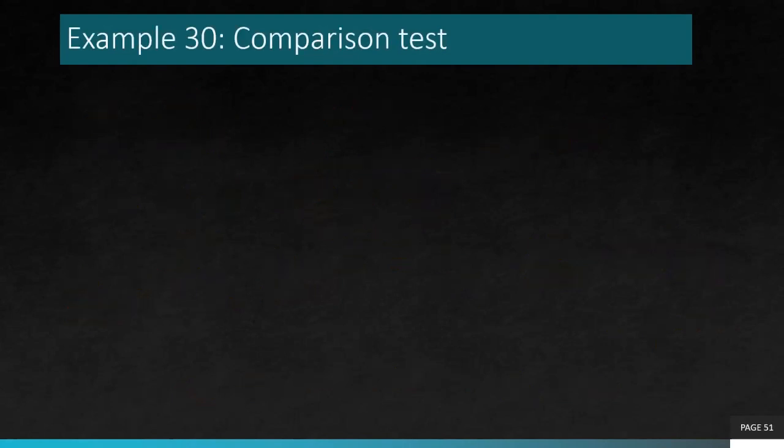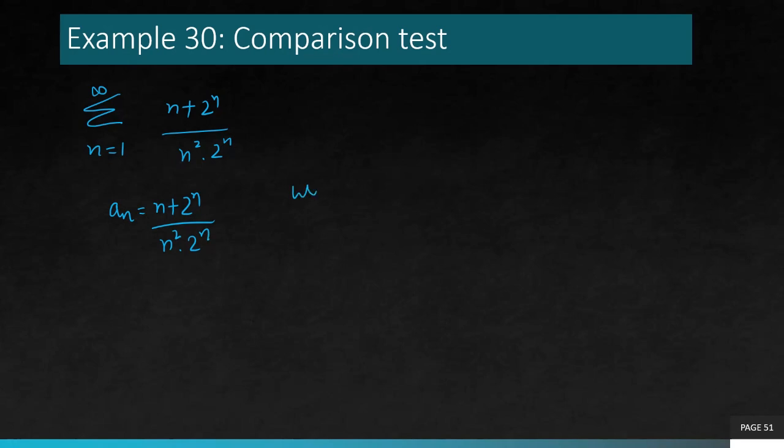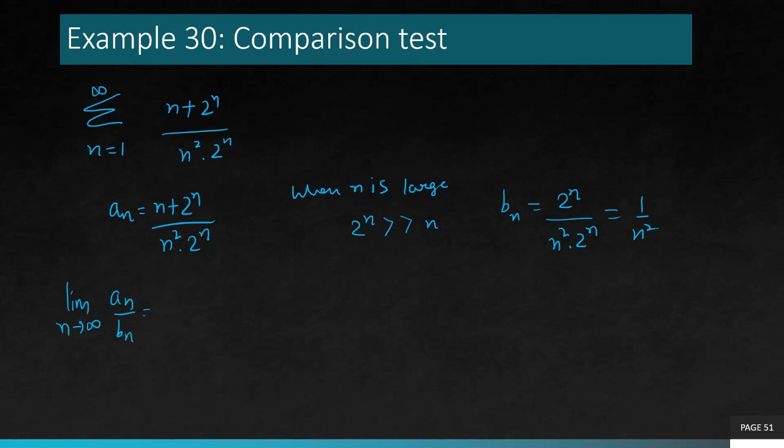Let's have another example. Summation n is 1 to infinity, (n plus 2 to the power n) over (n square times 2 to the power n). So that's my an. I'm going to choose bn on the basis of how my series behaves when n is large. So 2 to the power n is very, very much greater than n. So bn is 2 to the power n over n square times 2 to the power n, which is 1 over n square. Limit n goes to infinity, an over bn.